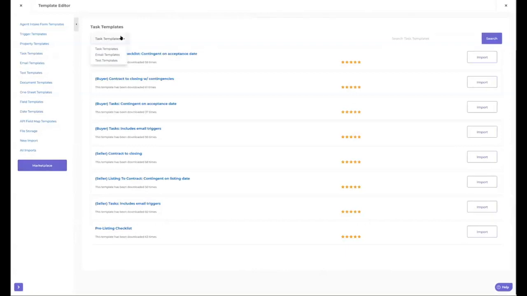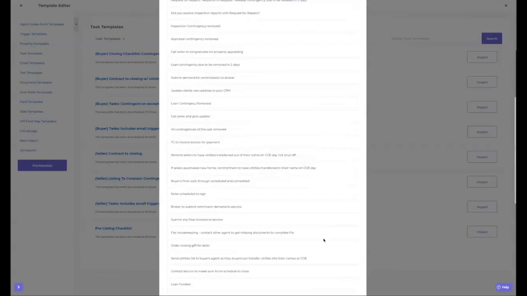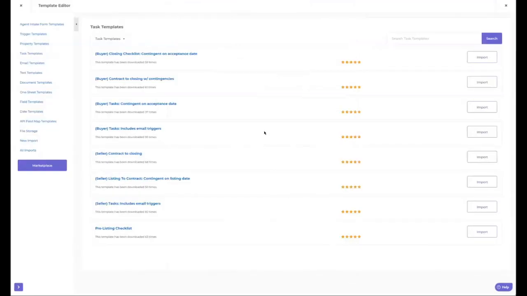Yeah, so here's marketplace. Click on that. If you want task templates, email templates, text templates, you can bring this in. If you just want to see them, a lot of people are importing, realizing they don't like it, and having to delete all that out. You don't need to do that. Just click on this. It's going to give you a basic list of all the different tasks in this list. Then you can say, okay, I do want to import it, or no, I do not want to import it. I've seen a lot of people do that.